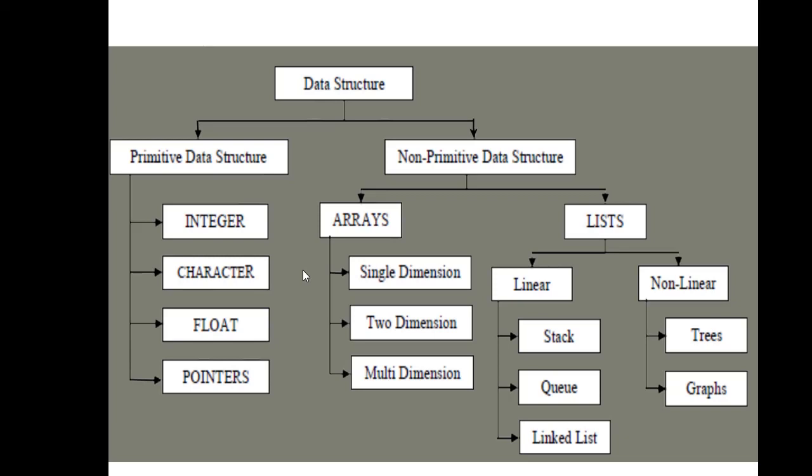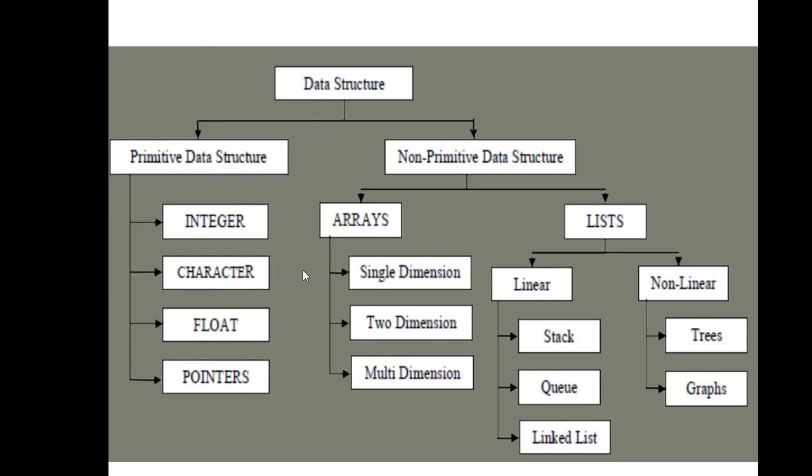This is the broad classification of data structures on the basis of the access of the data in the data structures. The broad categories are primitive data structures and non-primitive data structures. As I have told earlier, primitive data structures are integers, characters, floats and pointers. Non-primitive data structures are like arrays and lists.